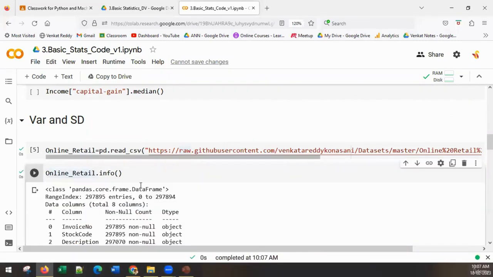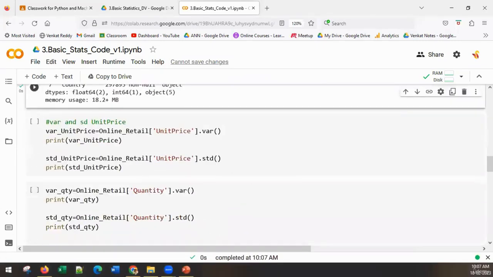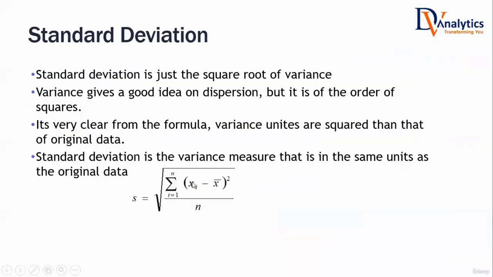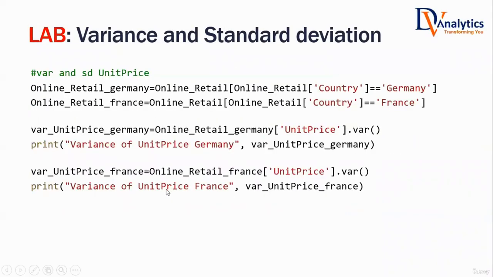What I want to do is, there is a column called unit price. First listen to the statement, then you can do it. There is a column called unit price.